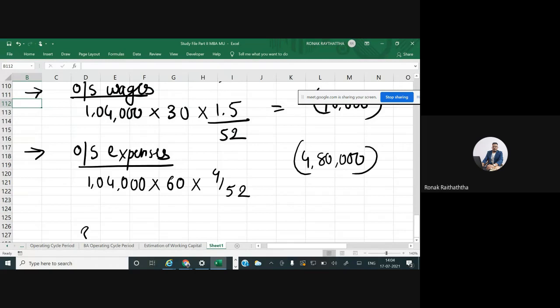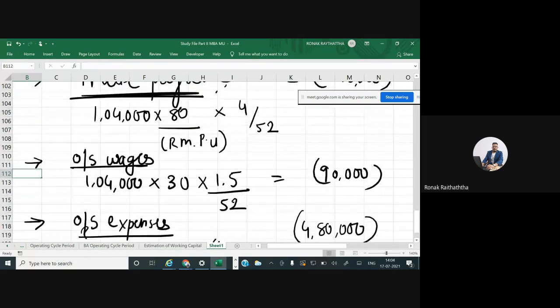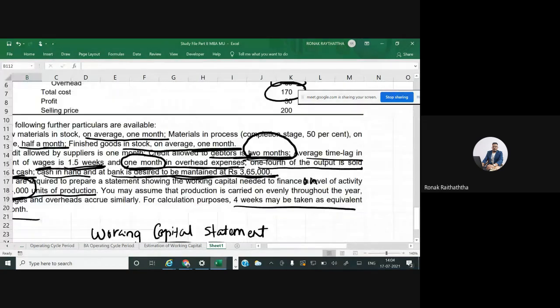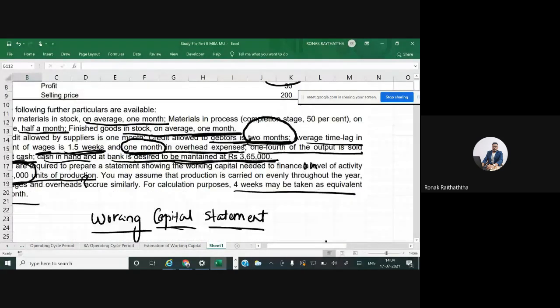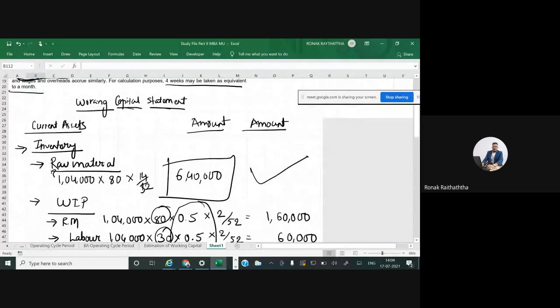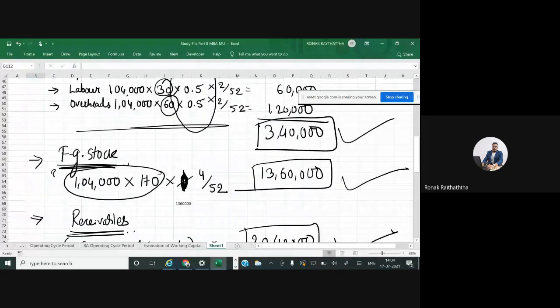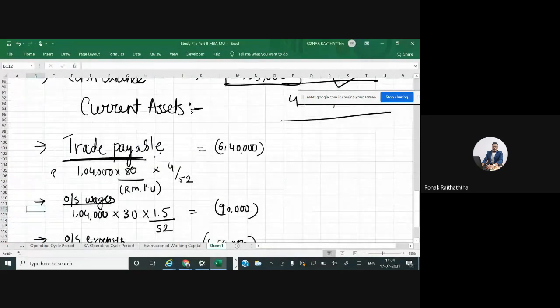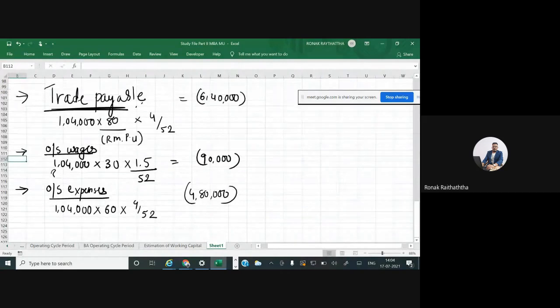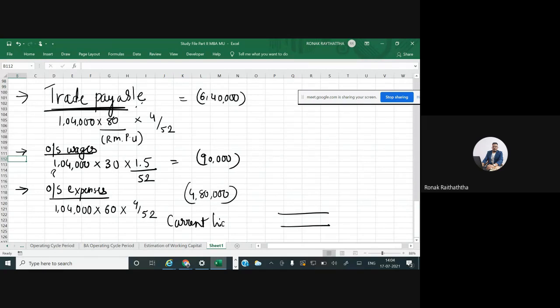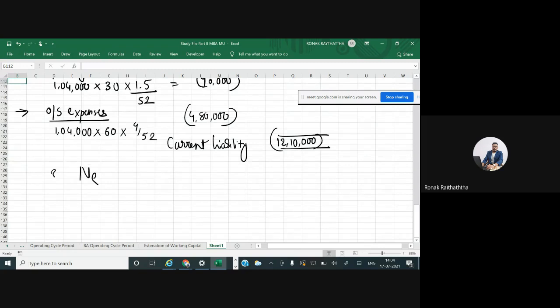Okay. So friends, I don't think any other liabilities and current assets are given to you. So you may just find the total of current liability, and then we will be deducting it from current assets. So what is the total of current liabilities we have got? Can someone tell me, please? 12,10,000. 12,10,000. Very nice. So your net working capital requirement will be